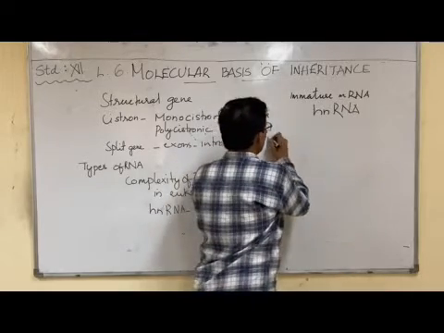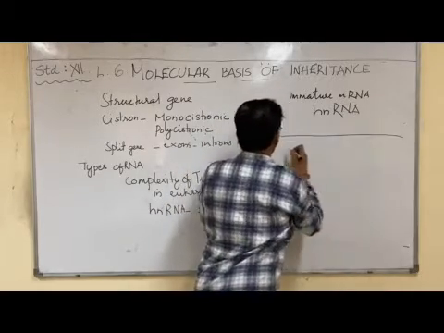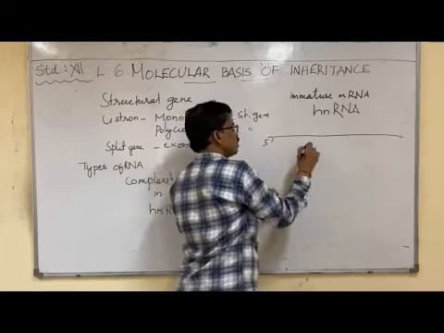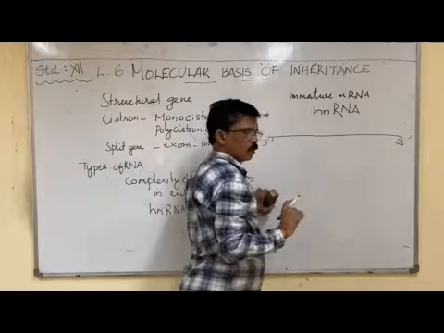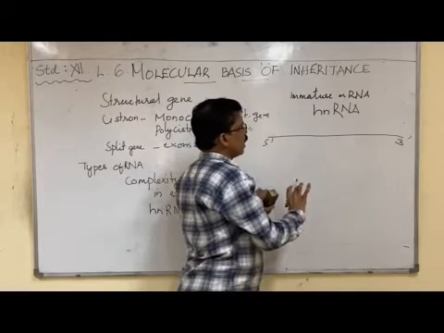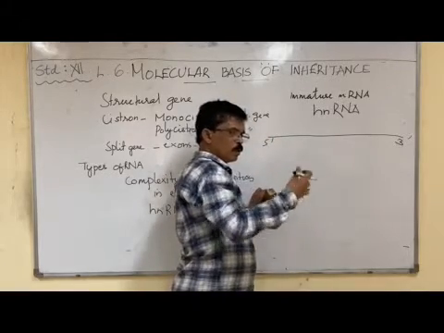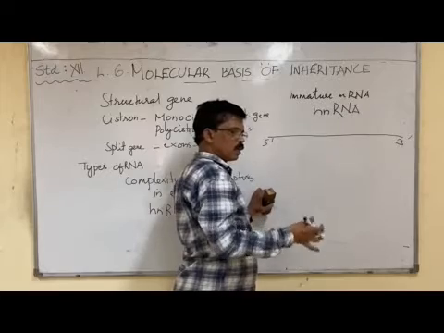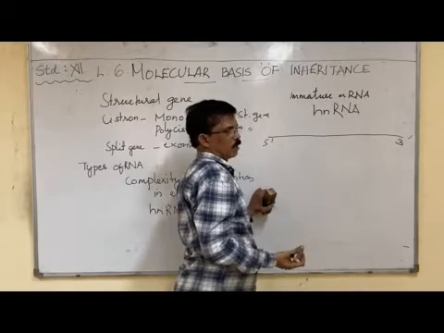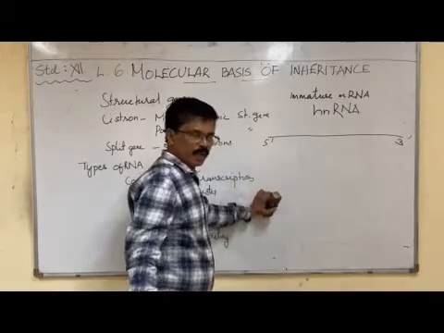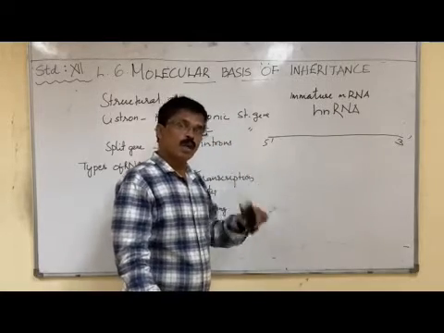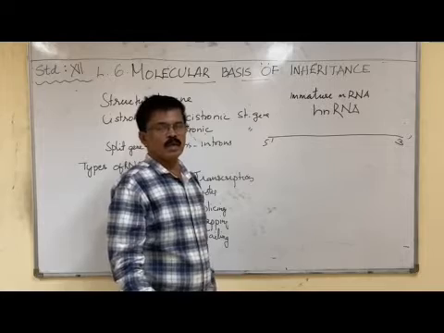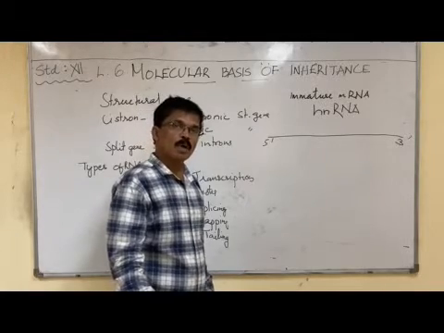This heteronuclear RNA is always in the 5' to 3' polarity. Now we have to make the hnRNA into mature mRNA. How to make hnRNA into mature mRNA?